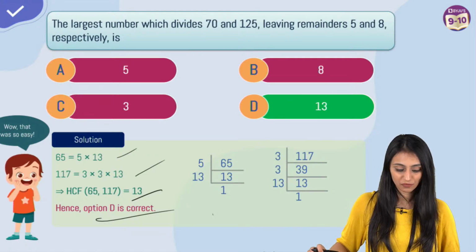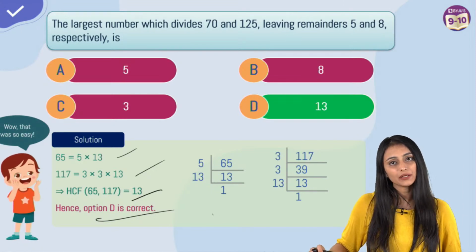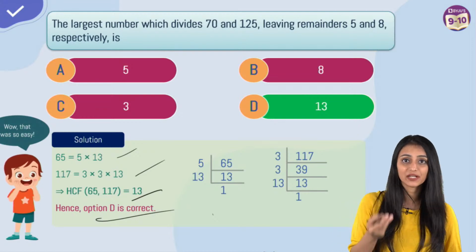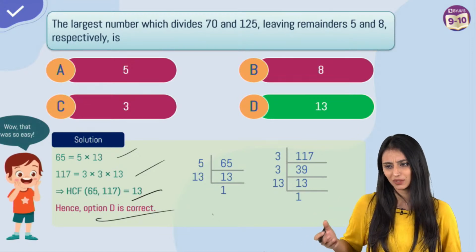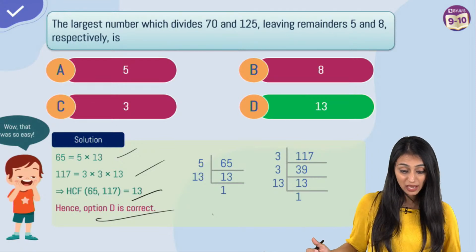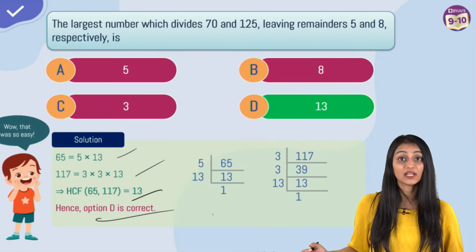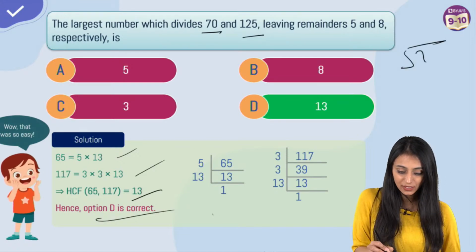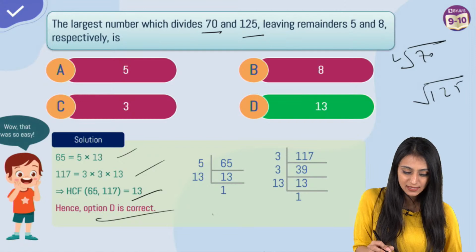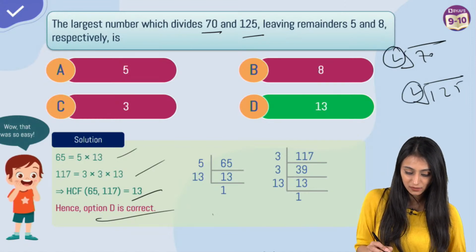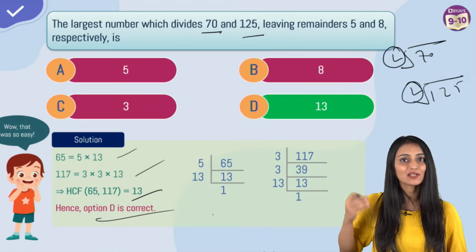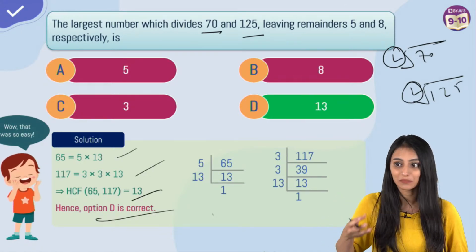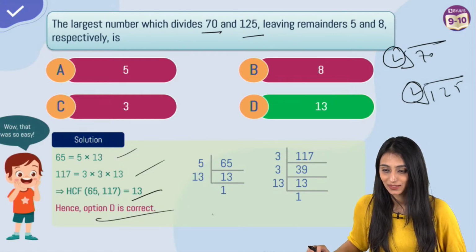Why can't we do long division of numbers? You can do that, Nasira. It is not mentioned in the question. But if it is specified in the question, then obviously you have to use that method only. Here you can use it. Lakshmi, I have answered this question. Why are we finding HCF? Why not LCM? Because the largest number is dividing them. This 70 and this 125 are divided by the same number, so that divisor is a divisor for both of them. So it has to be smaller, and it's a common number for both of them. That's why HCF.